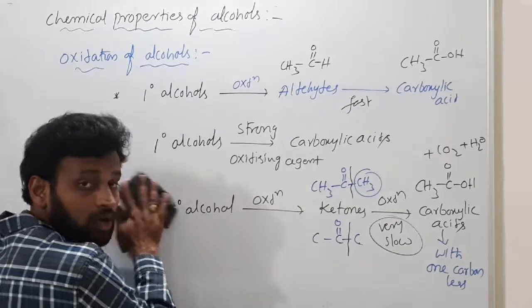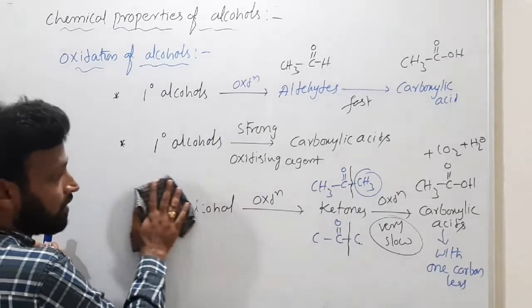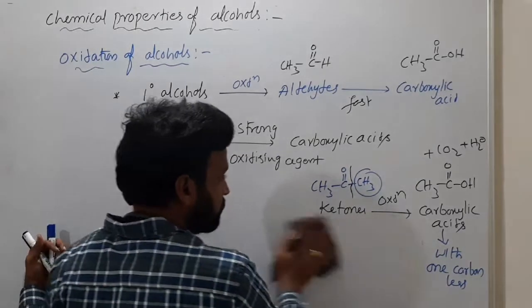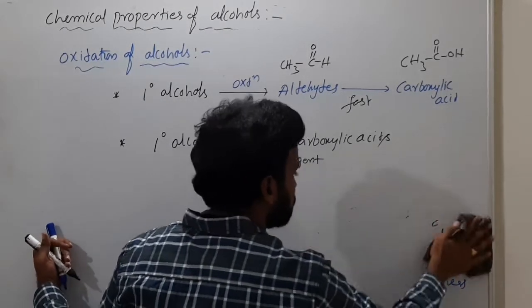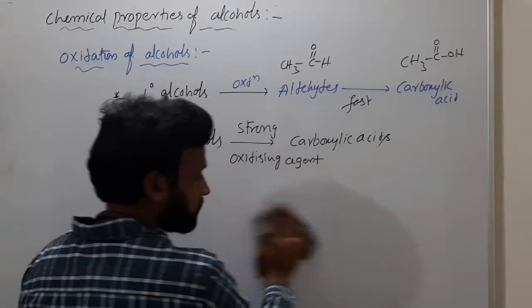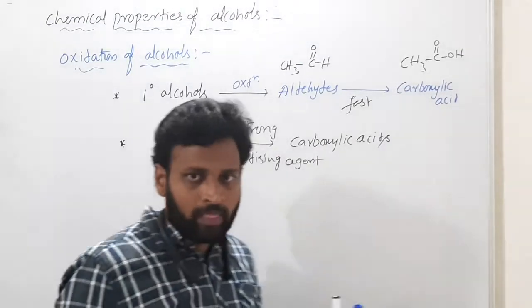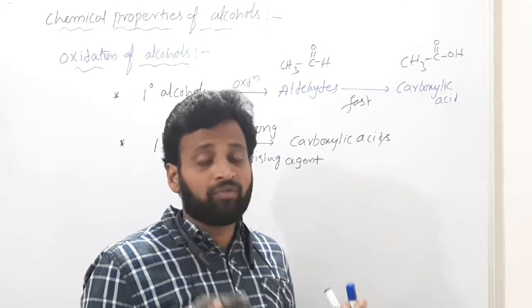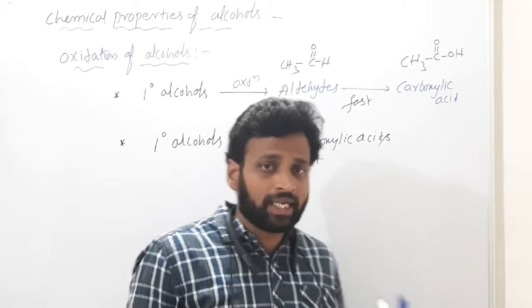Secondary alcohols on oxidation convert to ketones. Ketones further convert to carboxylic acids. But is it possible in normal conditions? No. The C-C bond has to break, so we have to heat and use strong oxidizing agents.